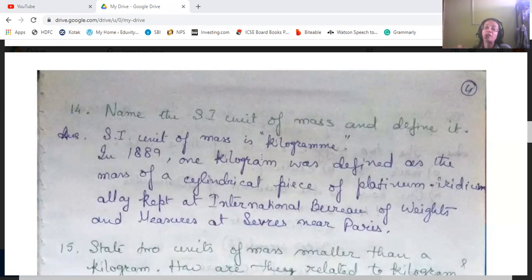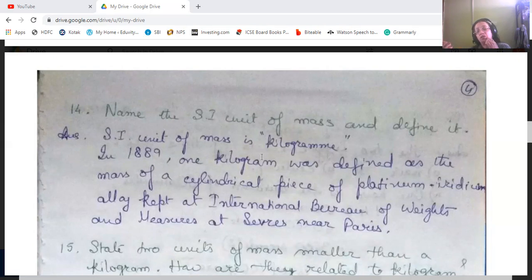This cylindrical piece was kept at the International Bureau of Weights and Measures at Sevres near Paris. That was weighed, and the measurement which came out when it was weighed was taken.